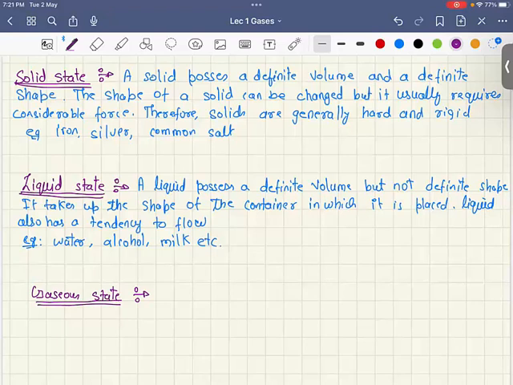In general, a substance is said to be a solid if its melting point is above room temperature under atmospheric pressure. A liquid if its melting point is below room temperature and its boiling point is above room temperature. And a gas if its boiling point is below room temperature under atmospheric conditions. A given substance may also exist simultaneously in all three states under specific conditions of temperature and pressure. For example, water exists in all three phases simultaneously at a particular pressure and temperature, called the triple point.